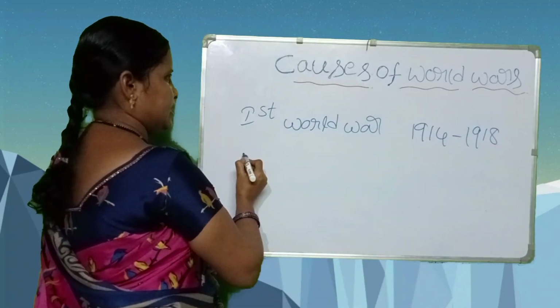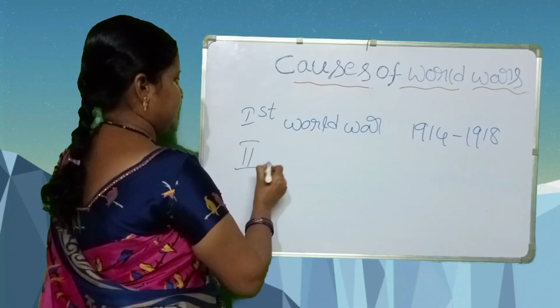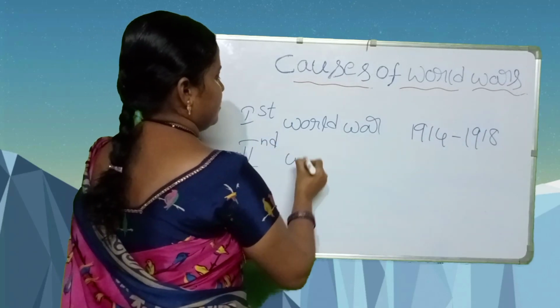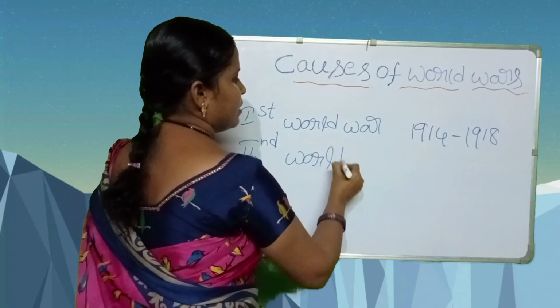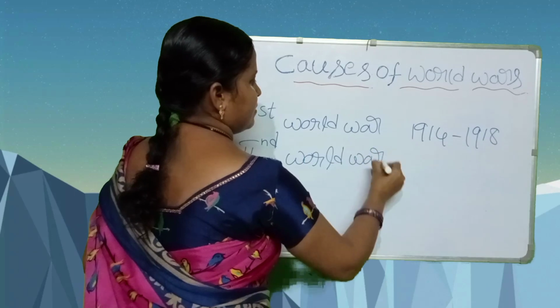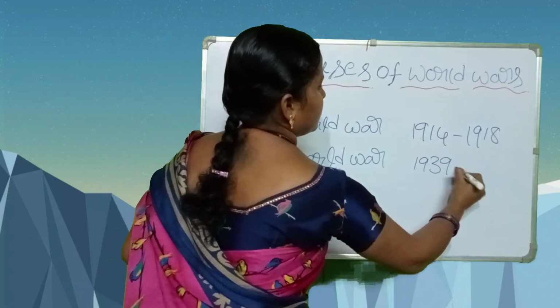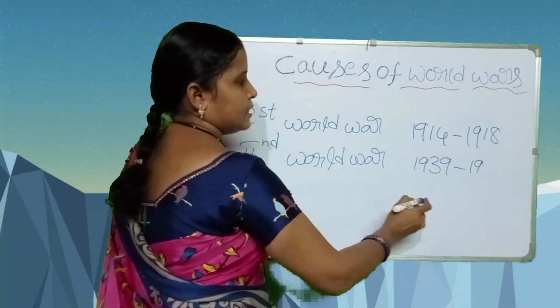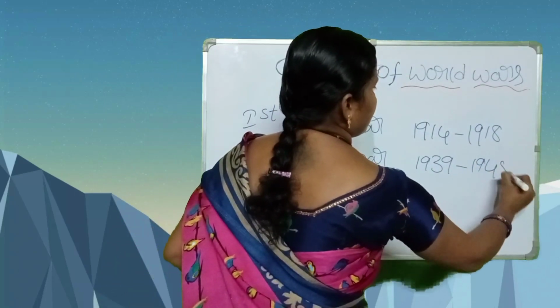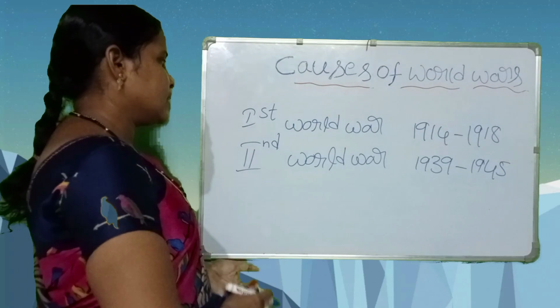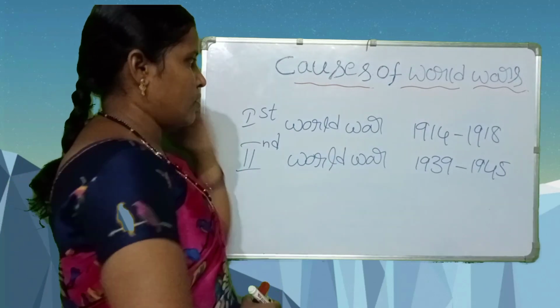The Second World War period is from 1939 to 1945. This is the world war periods.